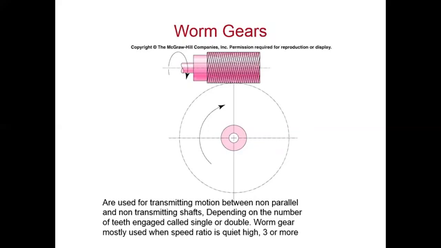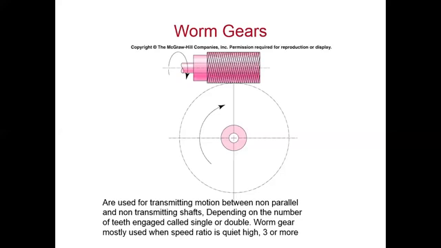Or if both motions are not the same, like the driver is reciprocating and the driven is rotary, we have to convert the reciprocating motion into rotary motion, or transmit rotary motion into reciprocating motion. Then for non-parallel, non-intersecting shafts, we can use the worm gear, right?